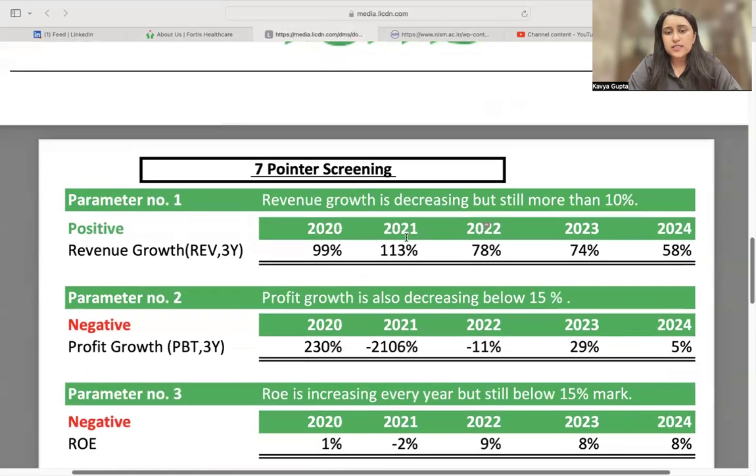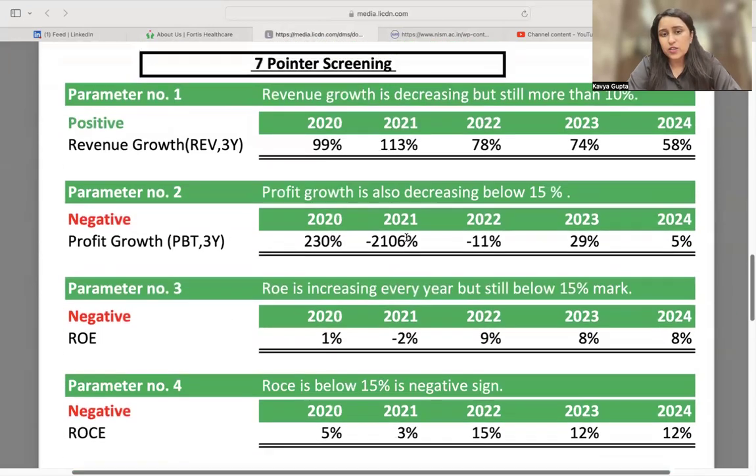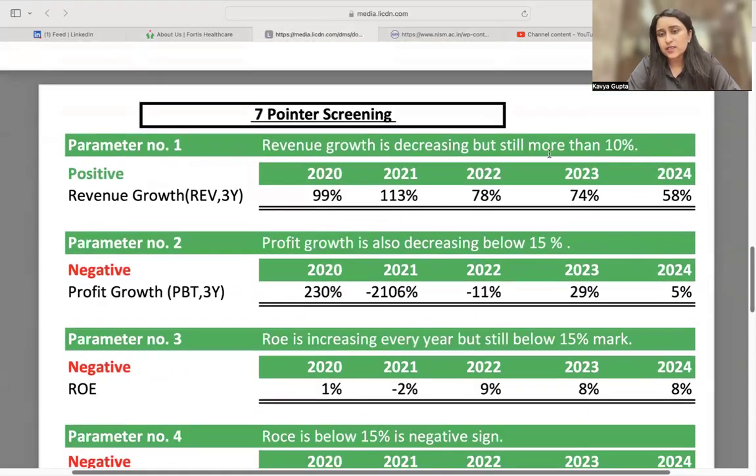Now, if I talk about the 7-point screening, parameter one should be that the revenue growth is decreasing, but still more than 10%, which means the revenue for the last 3 years is important. So the last 3 to 5 years revenue should be considered, and then we should be able to calculate the growth in the revenues year on year. So if I look at the growth in revenue, the revenue growth has declined, but the decline is not more than 10%. So this is not negative, but not highly positive.